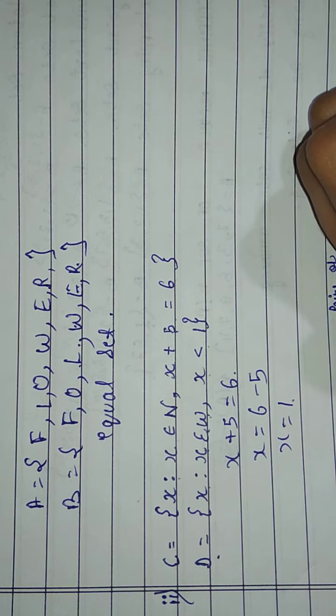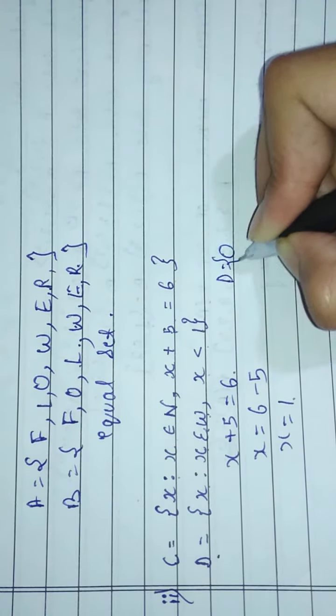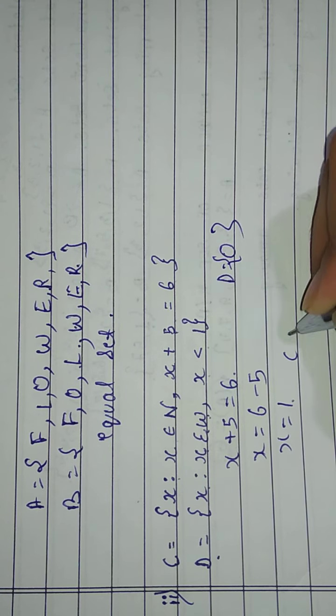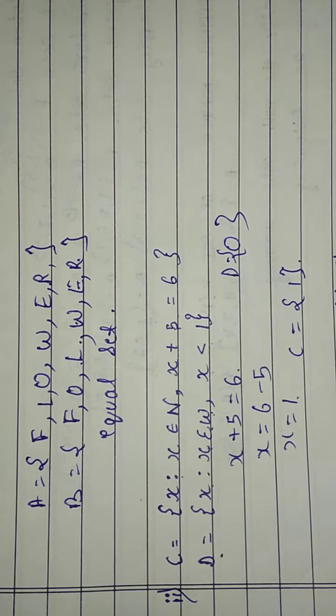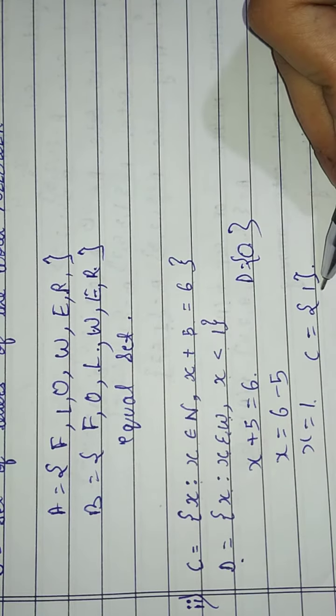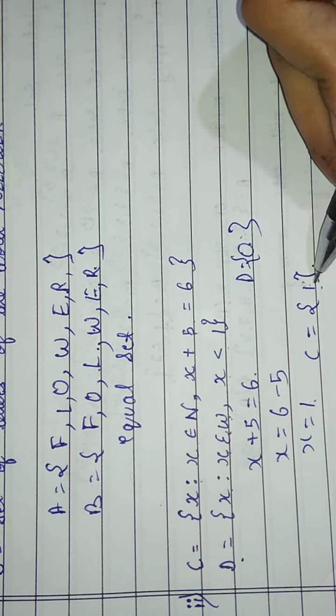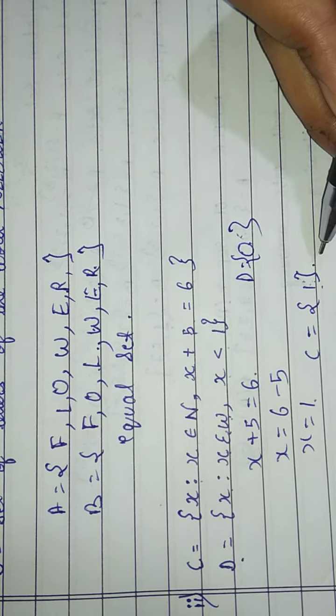So whole number starts from 0. So we have only 0 in D, and in C we have only 1. So this is an equivalent but not equal set, because here it is 0 and here it is 1. One number is there in both, so we can consider it as equivalent but not equal sets.